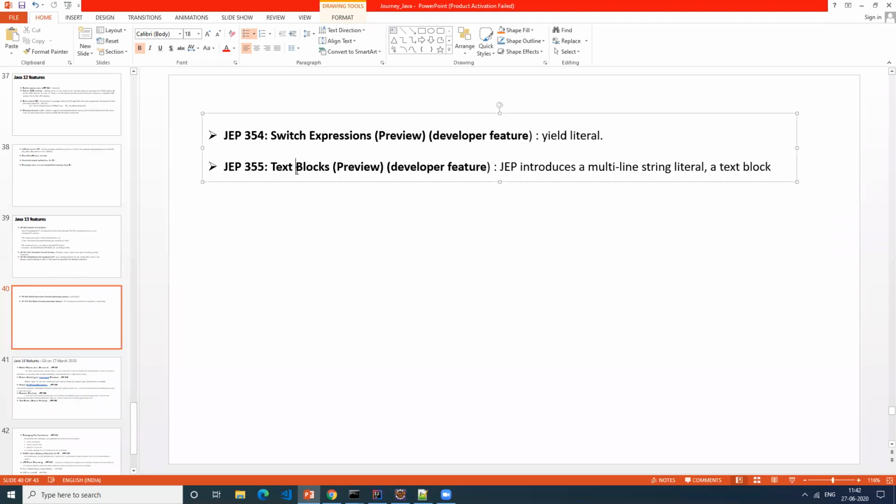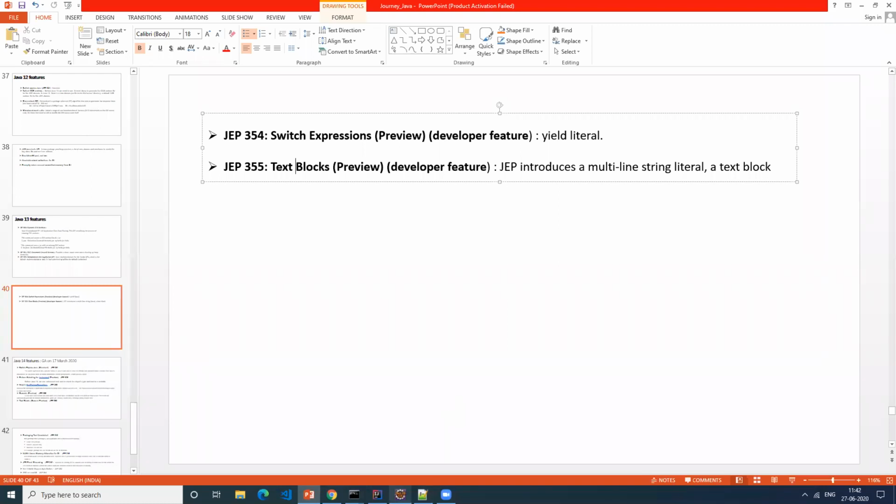Not about synchronization. What I'm asking is, I want to write 10 lines of string content, not code. I have a paragraph of 10 lines. So how do we write it in Java?